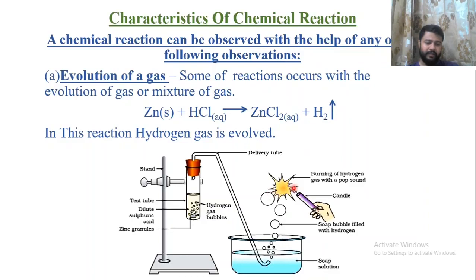Because hydrogen is very flammable, it burns with a pop sound as soon as the bubble strikes the candle. So this is the scenario in which we have discussed evolution of a gas during a chemical reaction.